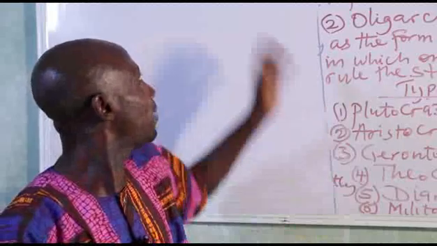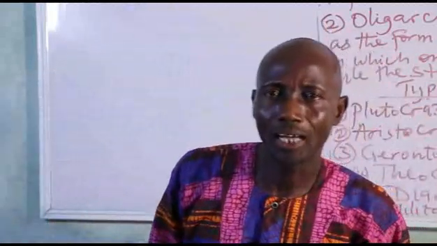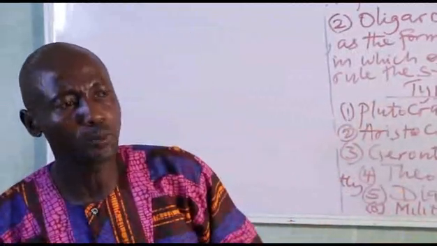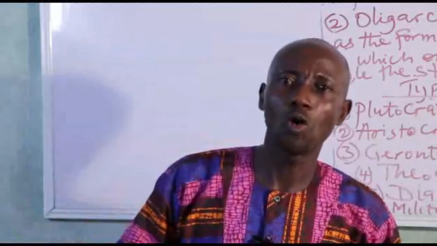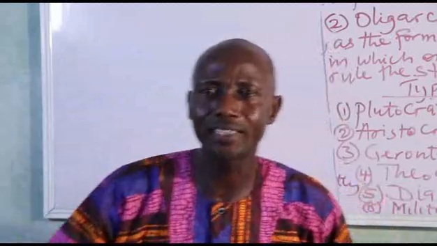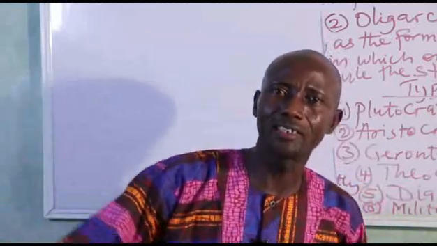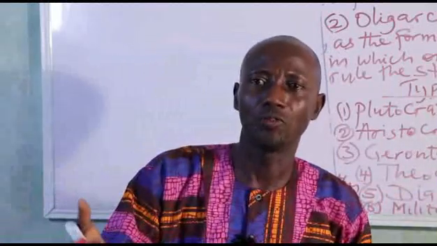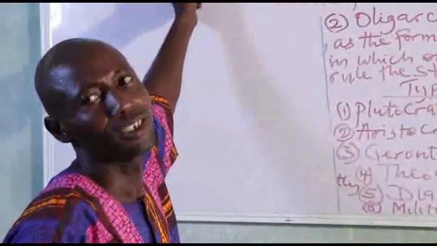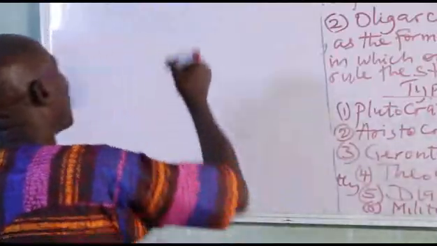What do I mean by capitalism? Capitalism may be defined as a form of government in which production, distribution, and exchange is being controlled by the private individual. That is, in a state where the citizens control the production, distribution, and exchange, we call it what? Capitalism. Simple. Let me write on board.